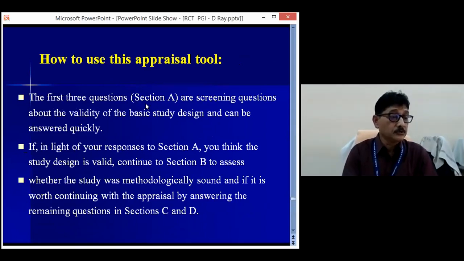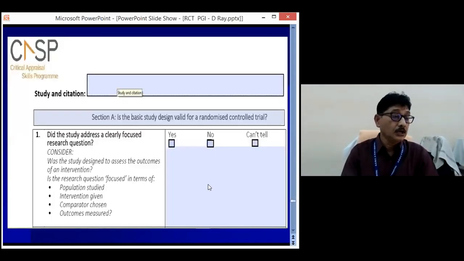The first 3 questions of section A are screening questions about the validity of the basic study design and can be answered quickly. If, in the light of your responses in section A, you think that the study design is valid, then you continue with section B to assess whether the study was methodologically sound, and if it is so, then continue with section C and section D. Now this is just an outlook of how the CASP looks.